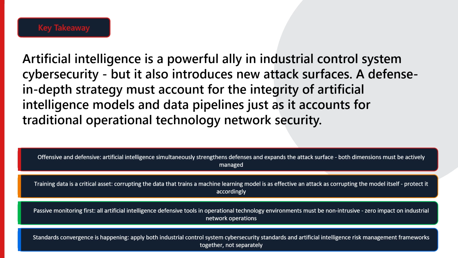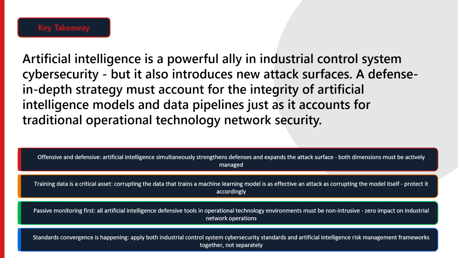The same capability that makes artificial intelligence valuable as a defensive tool, its ability to detect patterns in complex, high-dimensional data, is also what makes artificial intelligence systems vulnerable to adversaries who understand how they work. An industrial security program that deploys artificial intelligence anomaly detection without also protecting the integrity of that artificial intelligence system has a gap in its defense.